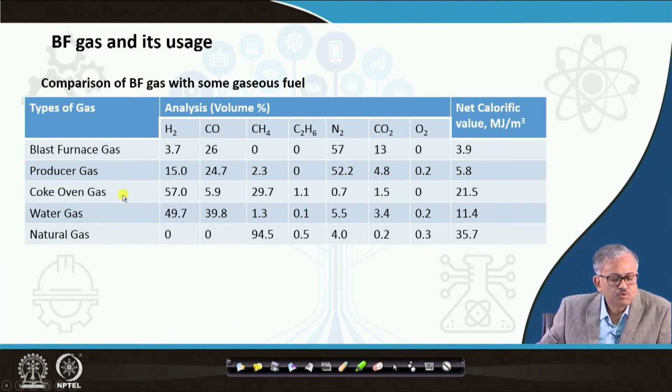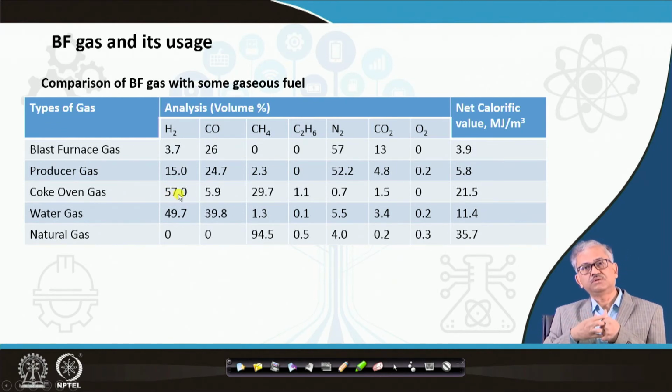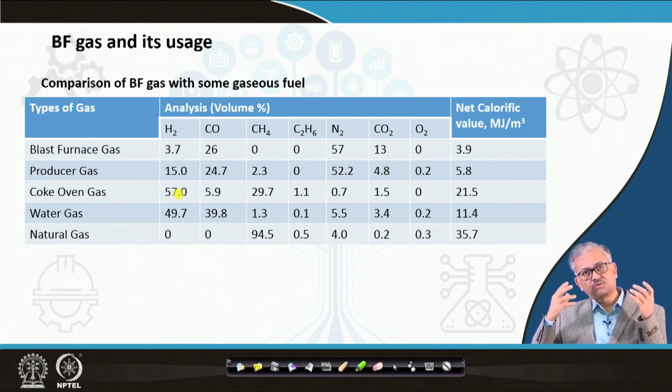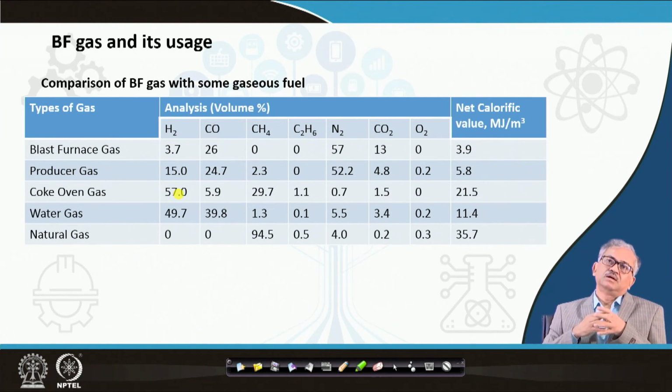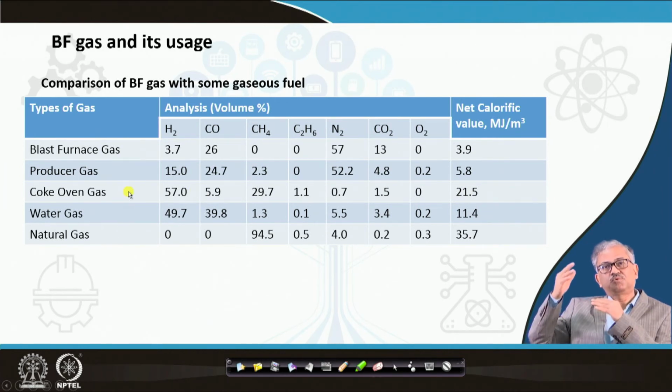Now, you have a coke oven gas also. Coke oven gas, if you see, its hydrogen percentage is quite high. This is coke oven gas. How do you get it? Basically, in the coke making process, you have the raw gas, okay, raw volatile, and you process this raw volatile, and then you can get different liquid and solid, liquid and gaseous byproducts. And the major gaseous byproduct is the coke oven gas, and that is excellent fuel. You can see its net calorific value is 21.5, very high, and it is also a byproduct. The coke oven byproduct is the coke oven gas.